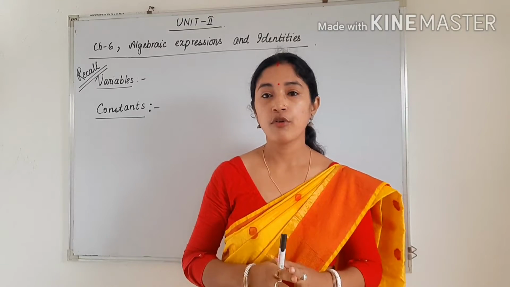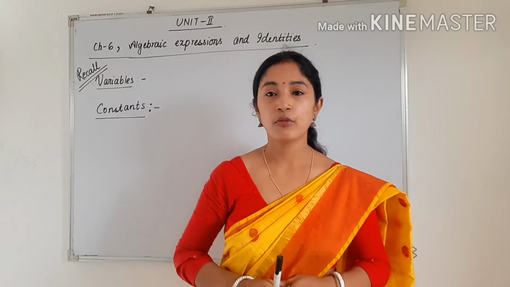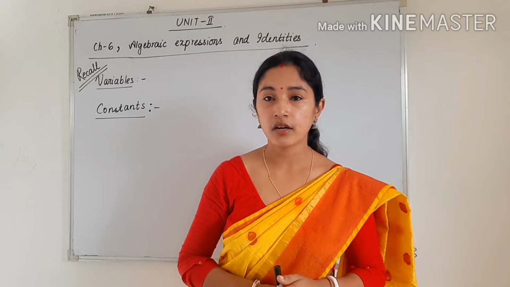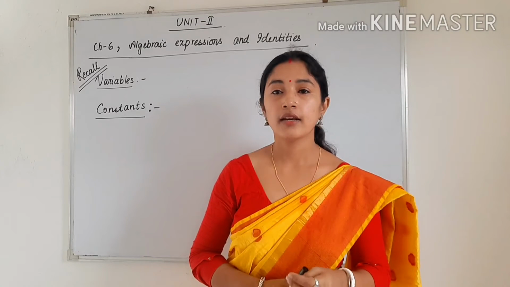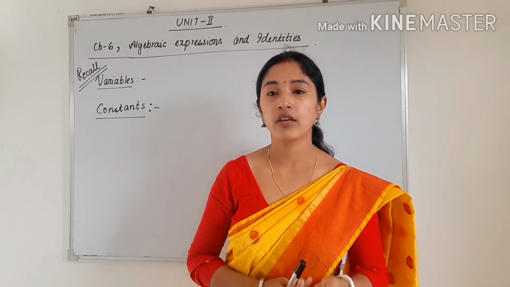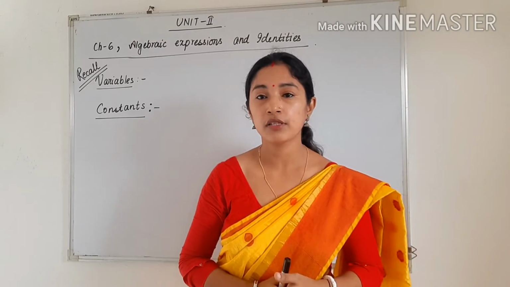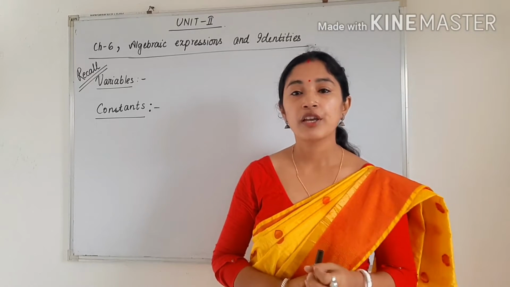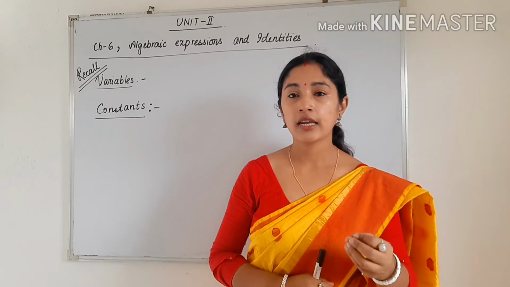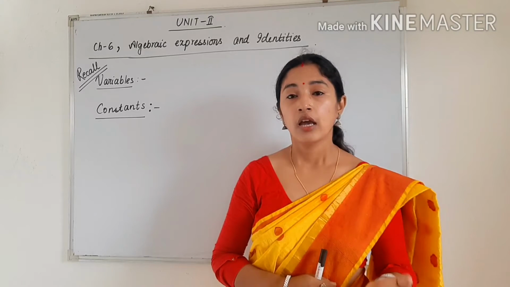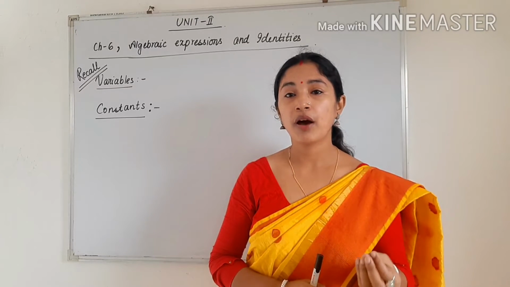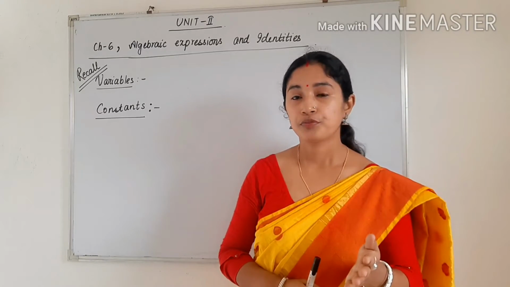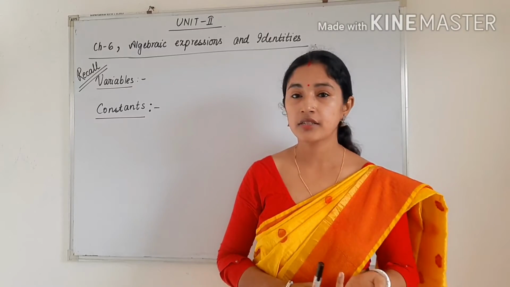First of all, I am going to recall some of the points which we have already discussed in our previous classes, and you have already studied in your previous classes also. Like in class 7, you have studied about variables. In 6 also you have studied variables. So the first point here is variable. What is a variable? Variable can take any values, and it can be denoted by alphabets like X, Y or Z.